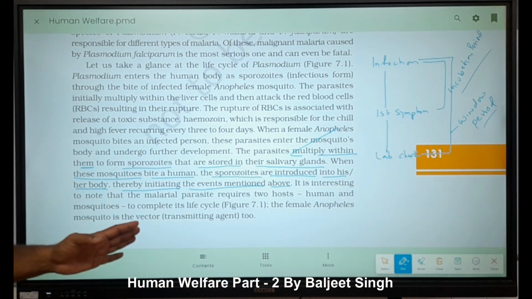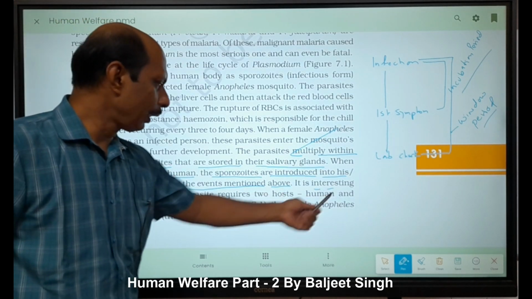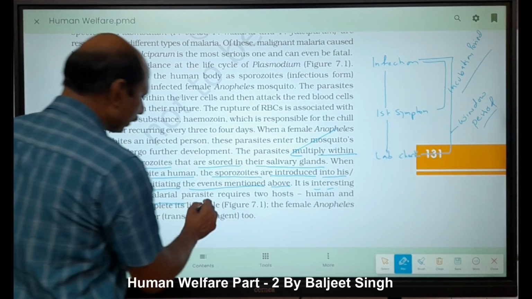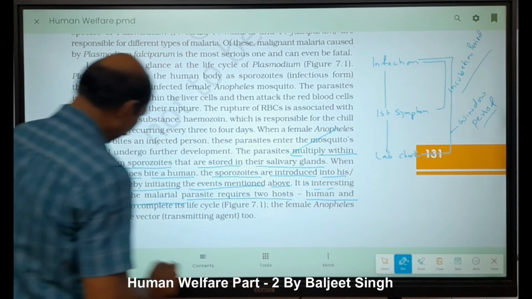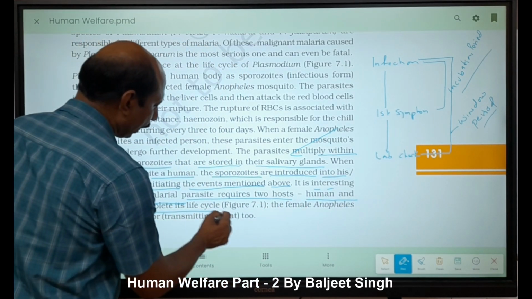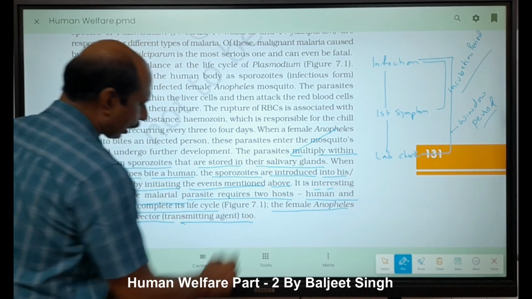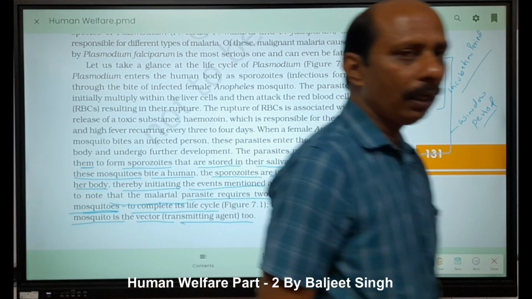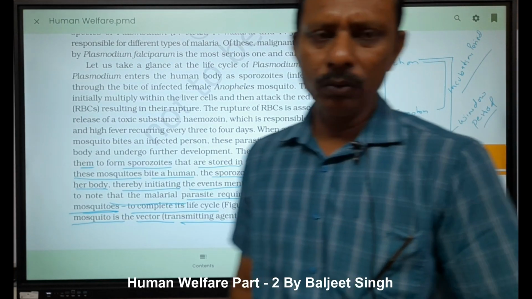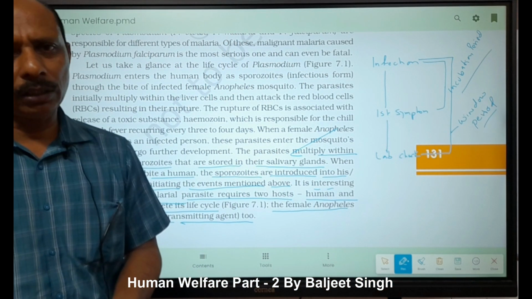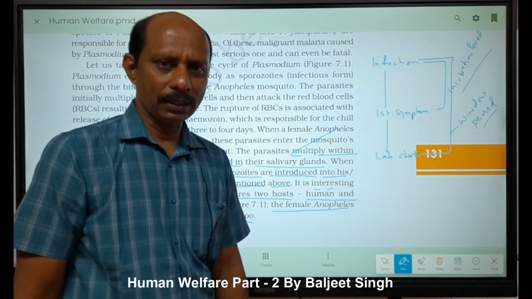What do we mean by incubation period? That is a lifespan, simply we can say, right? It is interesting to note that the malaria parasite requires two hosts, human and mosquito. Which ones? Human and mosquito, to complete its life cycle. The female Anopheles mosquito is the vector, that is the transmitting agent, female Anopheles only, right? Female Aedes for dengue, right? Aedes for chikungunya also, right? And the second one, the filaria worm, is transmitted by the Culex mosquito.